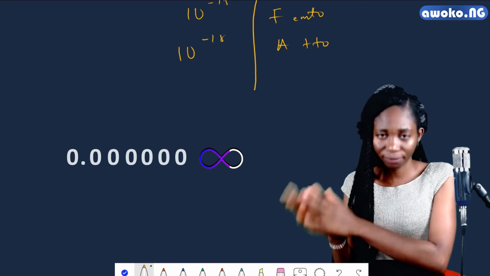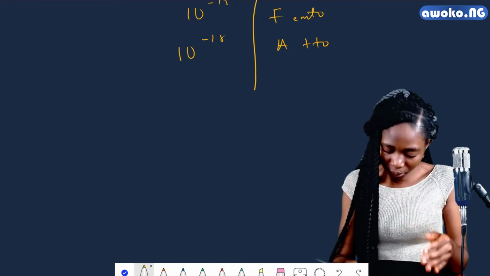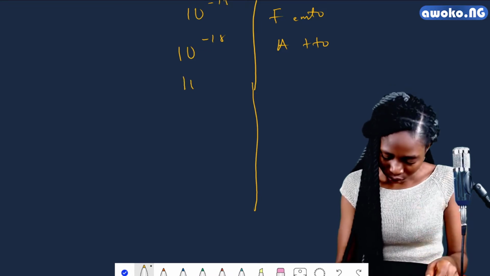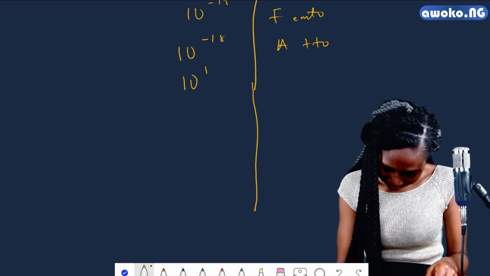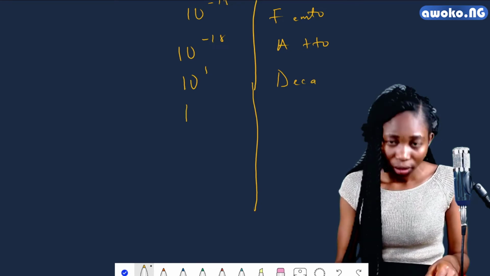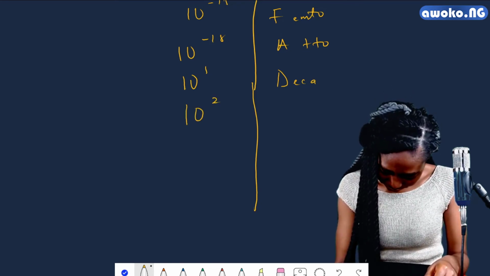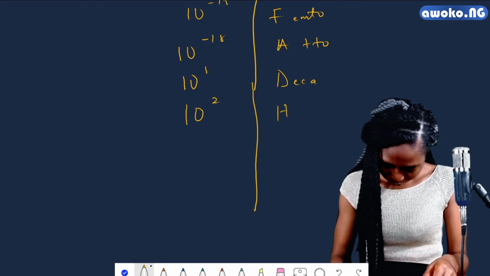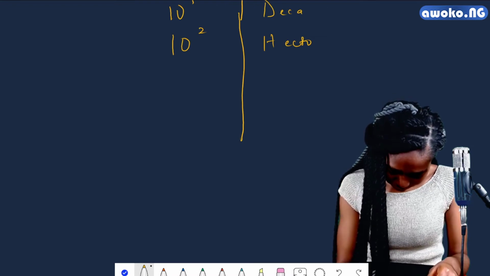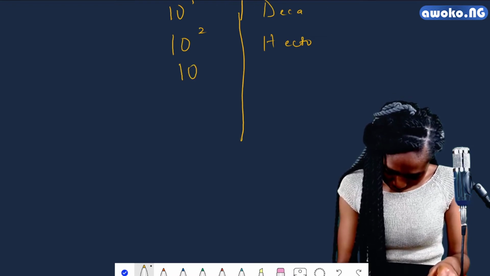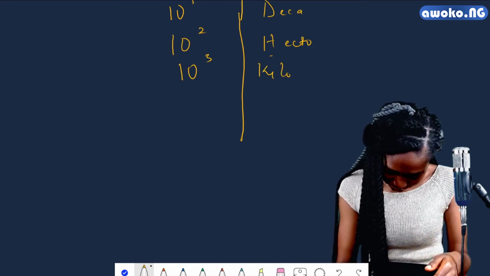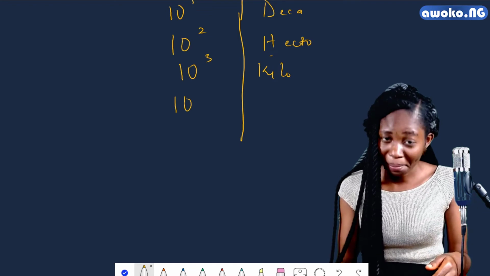0.0000000 to infinity. Now, in measuring large substances, we have 10 raised to the power 1 to be deca. We have 10 raised to the power 2 to be hectare or hecto. We have 10 raised to the power 3 to be kilo. We have 10 raised to the power 6 to be mega.